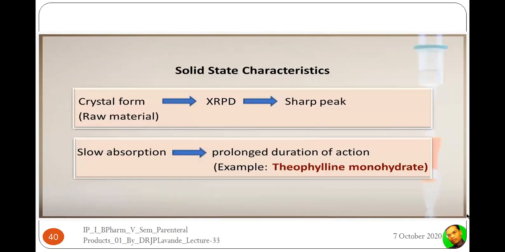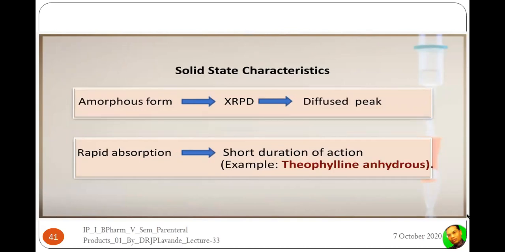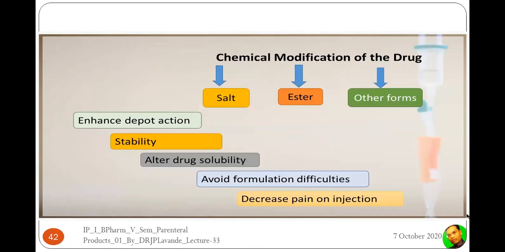If it is slow absorption, then they will use it for prolonged duration of action, because the absorption is slow, which means the duration of action will be longer. An example is theophylline monohydrate, whereas theophylline anhydrous form has rapid absorption, so that will give a short duration of action. So that is the amorphous form, again that will give diffused peaks.